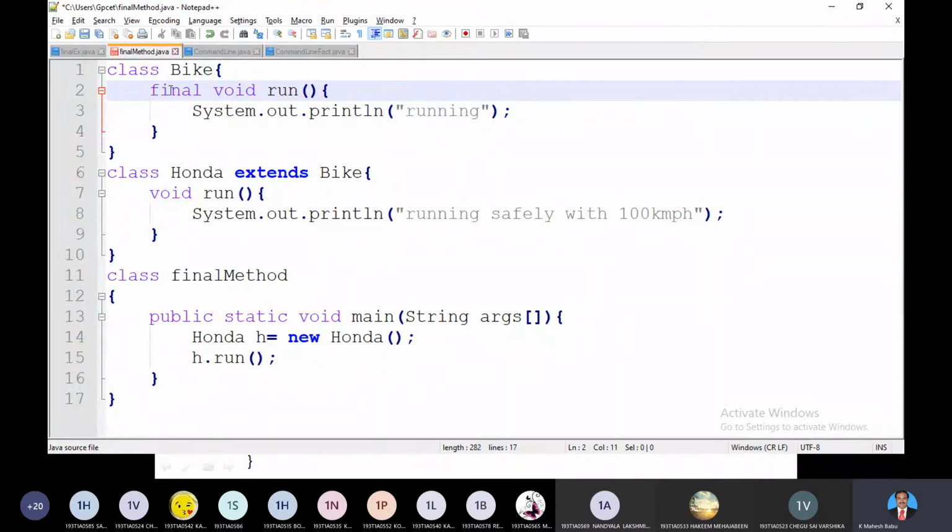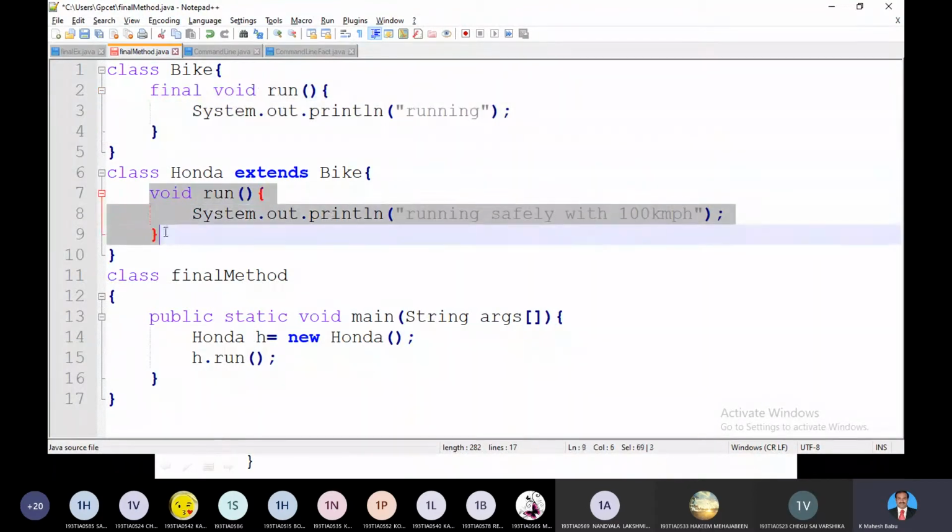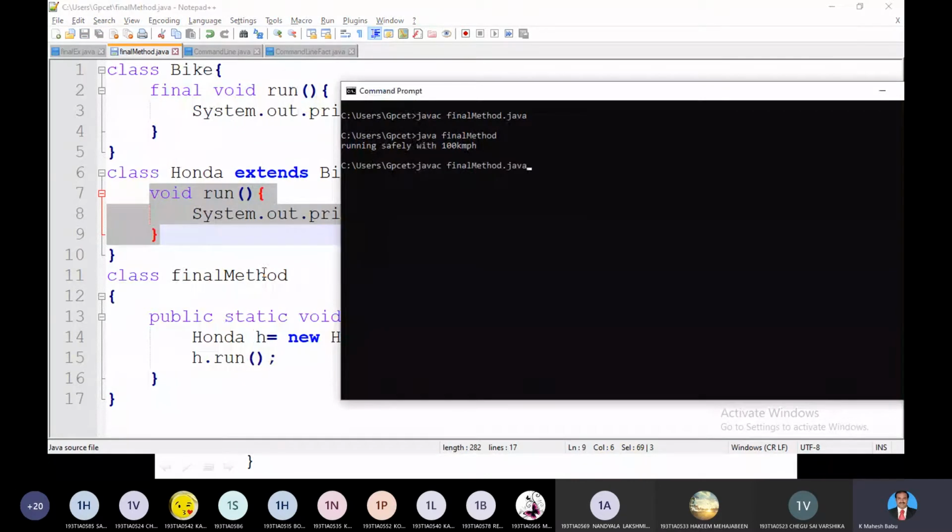I just added the keyword final. Whenever I add the keyword final before a method, it means I don't want to allow overriding. I would like to restrict this method from being overridden by any method in the child classes. So save the program, come to the command prompt and compile again. The system will give you an error message. Please notice this. The error message states that run in Honda cannot override run in Bike.